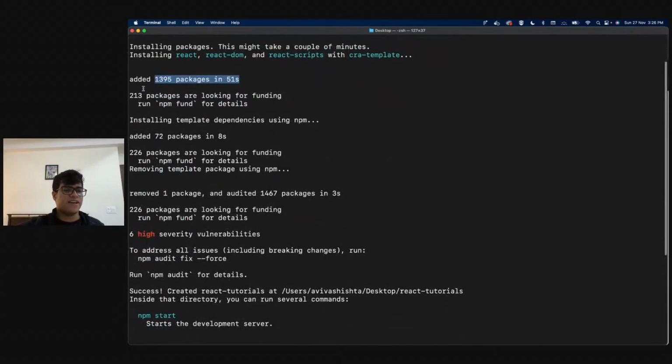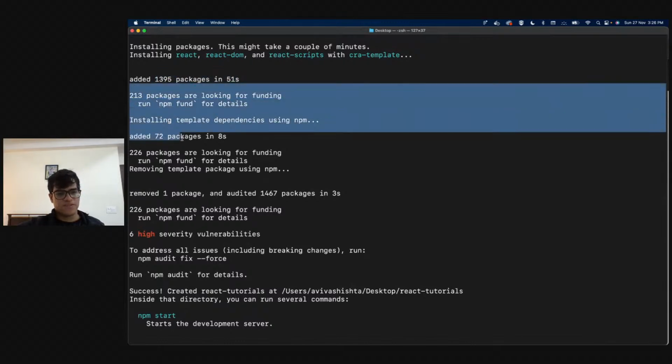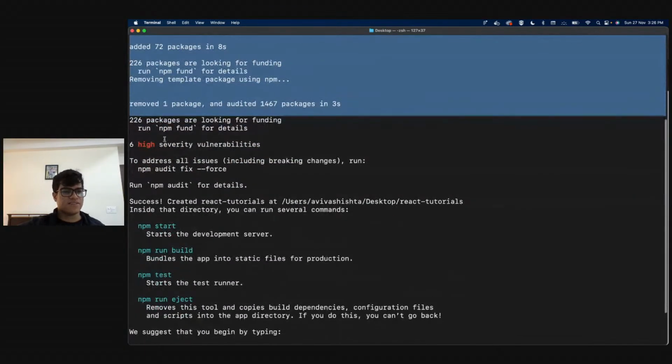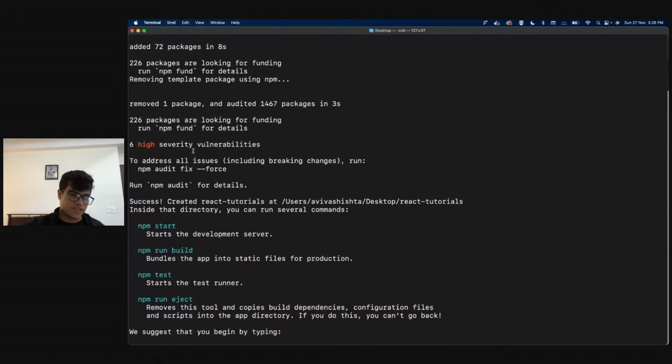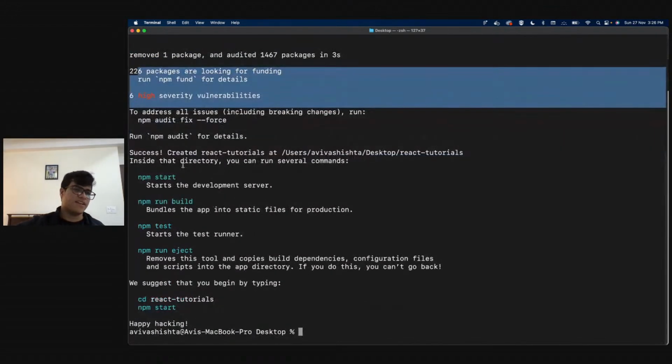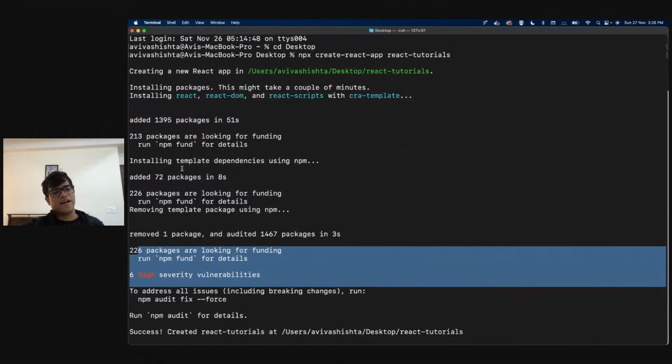That's fine, right? You can ignore all of this. You don't need to worry about this. If there are certain vulnerabilities or anything, you can ignore that. That's completely fine, right? Just make sure that everything has been added.